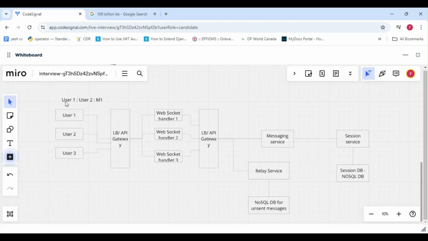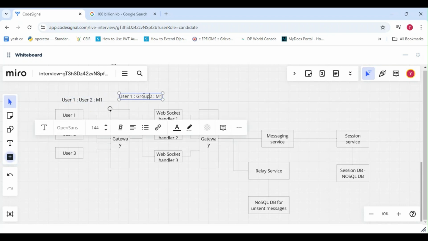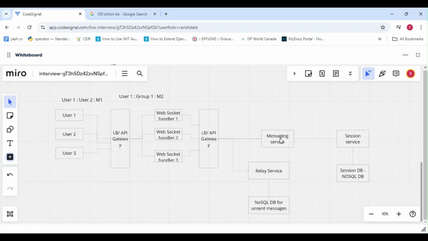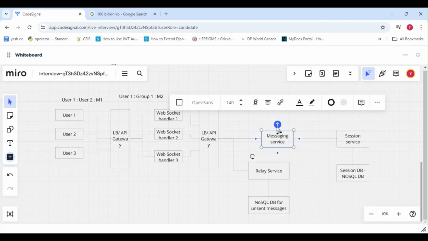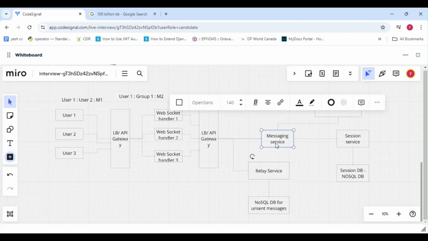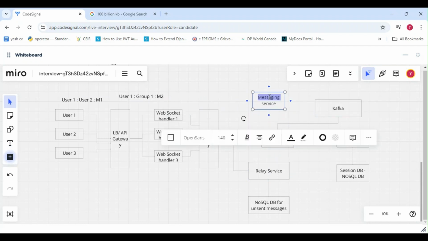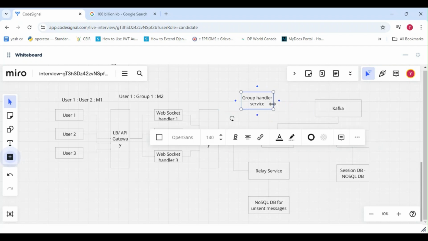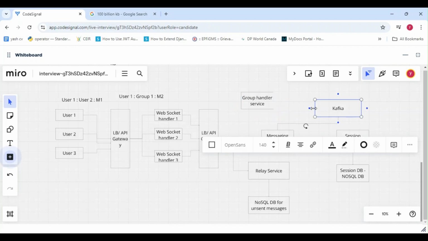Suppose if user 1 wants to send a message to group 1. So we have this group 1, and the message is basically M2. So it will go to messaging service. Messaging service will put the message into Kafka stream for group 1. So we will have a Kafka. Then we have a group handler service as well. It will check the Kafka topic for group 1 if there is any message in group 1 which needs to be sent. So we will have this connection like this.